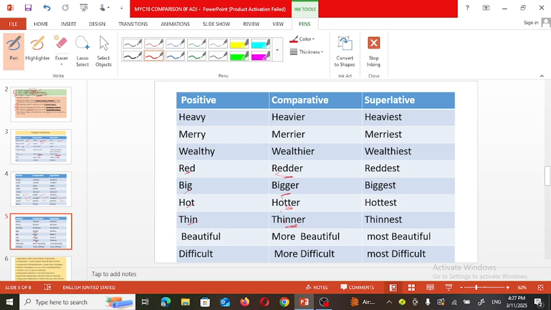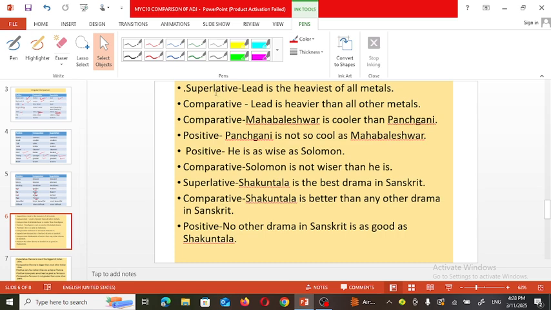And that's why when we want to add a suffix here, we need to make its last letter double. So that thing you have to keep in your mind. More we use when such a suffix we cannot add with these words, and that time, for example, intelligent, more intelligent, most intelligent, beautiful, more beautiful, and most beautiful. Here comparison cannot be done by adding these suffixes.